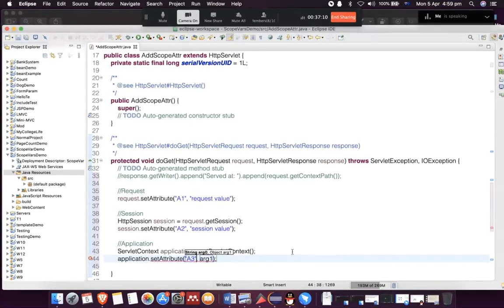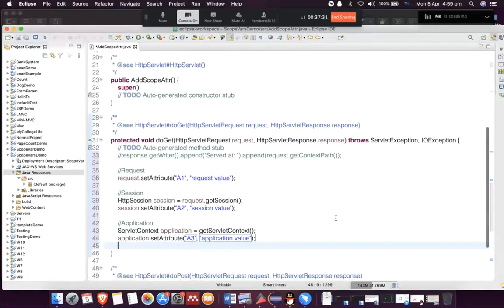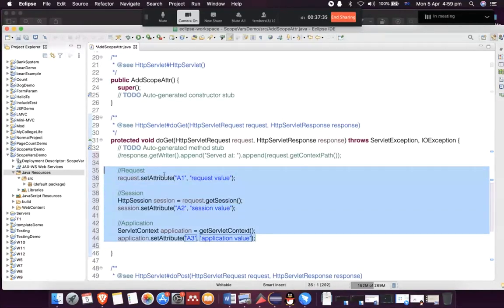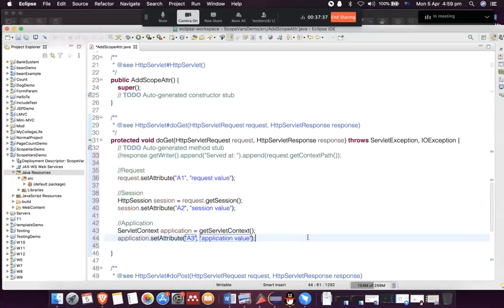This one is attribute number 3, and I'm going to call it application value. And later we will try to access these attributes in our JSP, and we'll see how it works. If you have any questions about them, please let me know. Okay, so now I added 3 attributes.